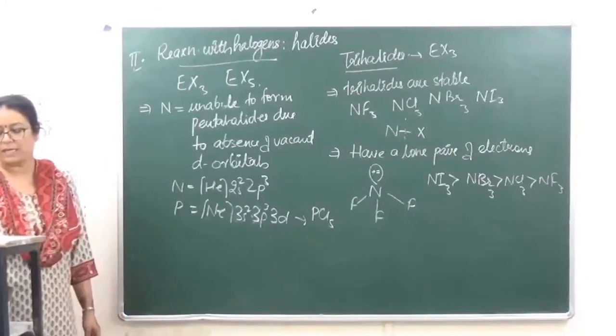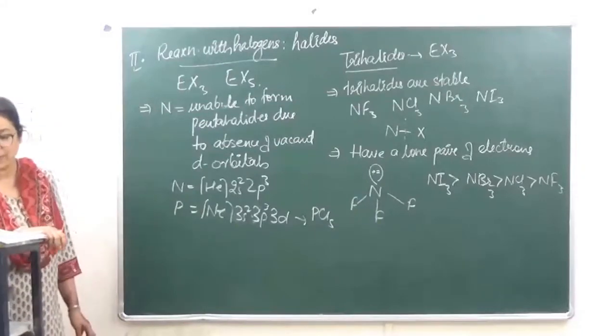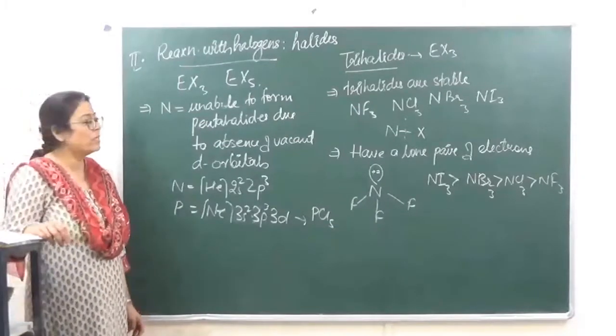फिर third जो इसमें आता है, the trihalides of phosphorus and antimony, they act as Lewis acids.